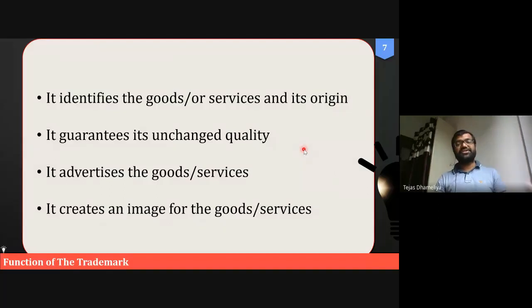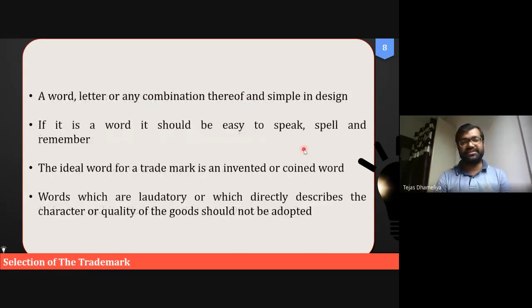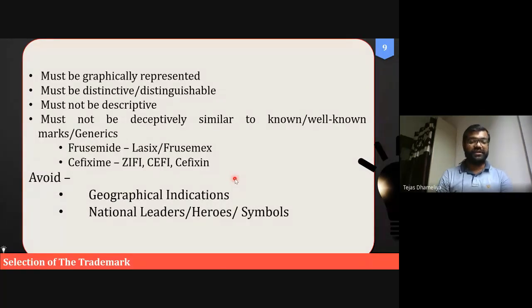What can be the function? The function is to identify the goods, services, and origin, to guarantee the unchanged qualities, and advertisement as well. Or in other words, we can call it marketing. So marketing is also a part of this trademark. Basically, it is for the purpose of business. So we can select a word. Remember, the word should be easy to speak, spell, and remember. It should be an ideal word, and it can also be a new innovative terminology. That way we can go for selection of trademark.